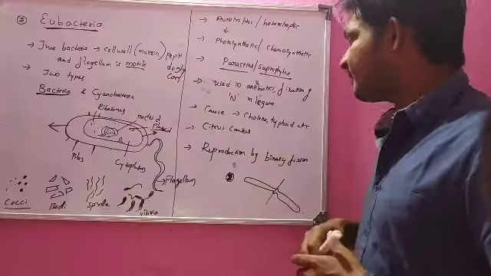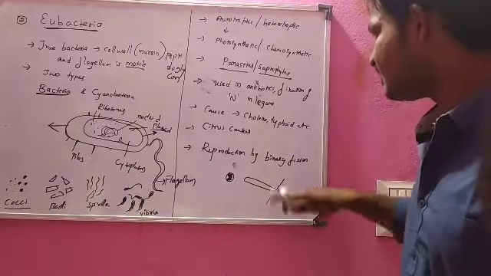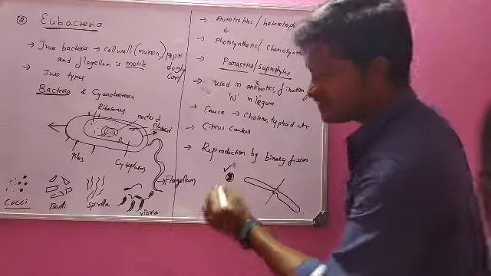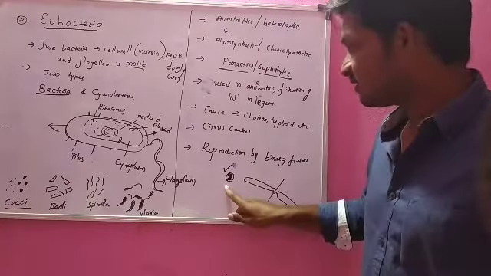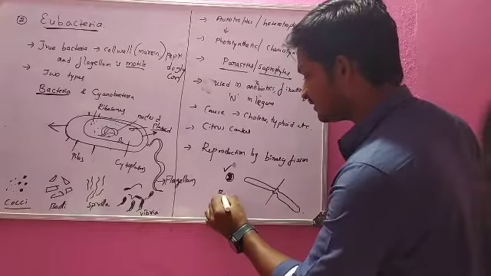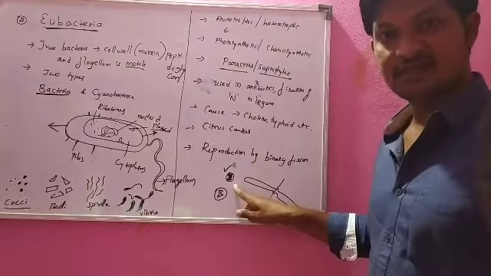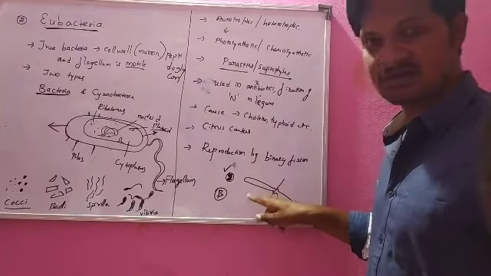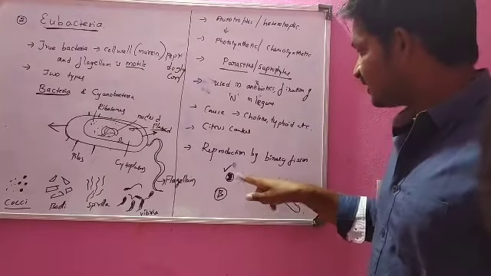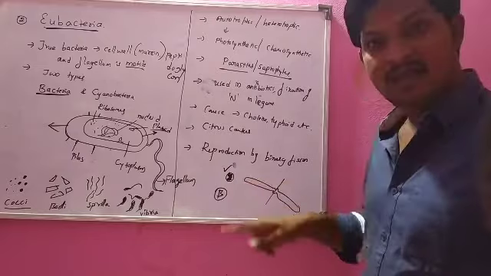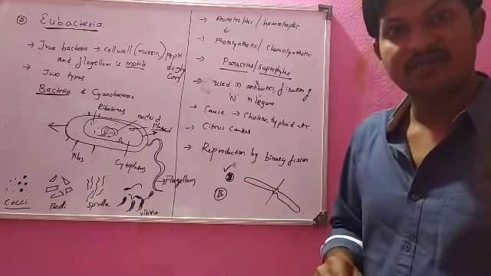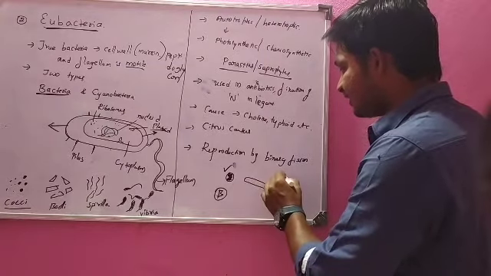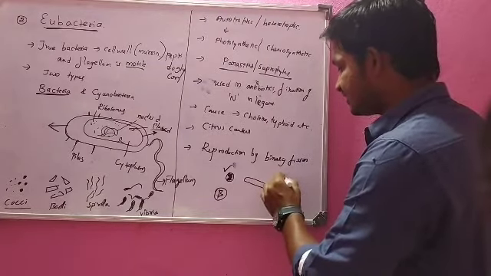Reproduction is by binary fission. What does binary fission mean? For example, this is one bacterial cell. When it goes for the reproduction process, which is asexual reproduction, this single bacterial cell, when it is mature, elongates like this and division takes place.